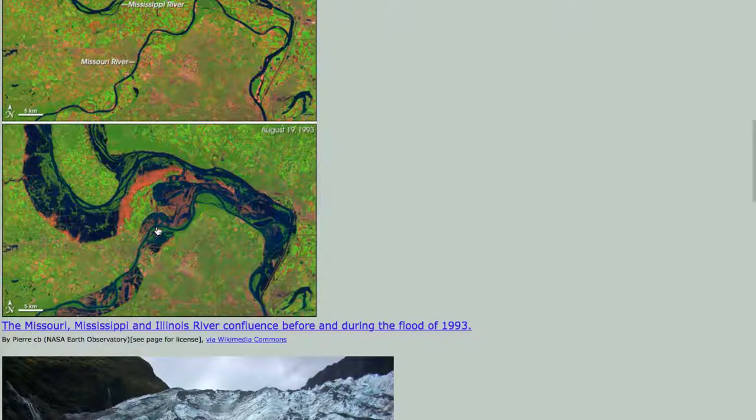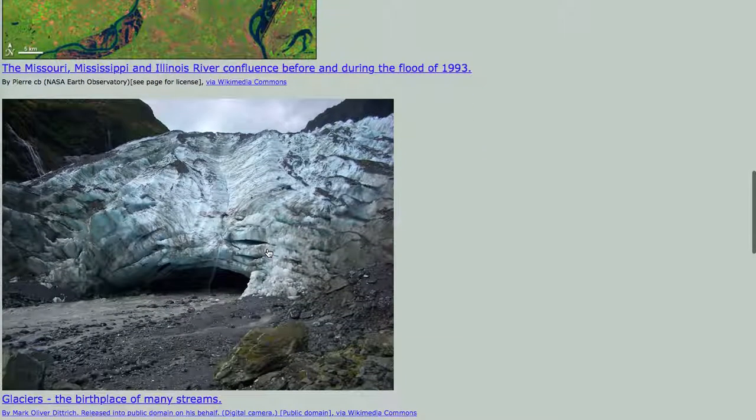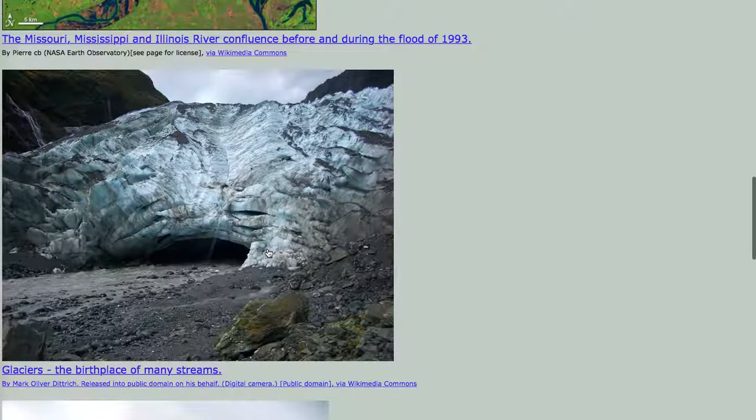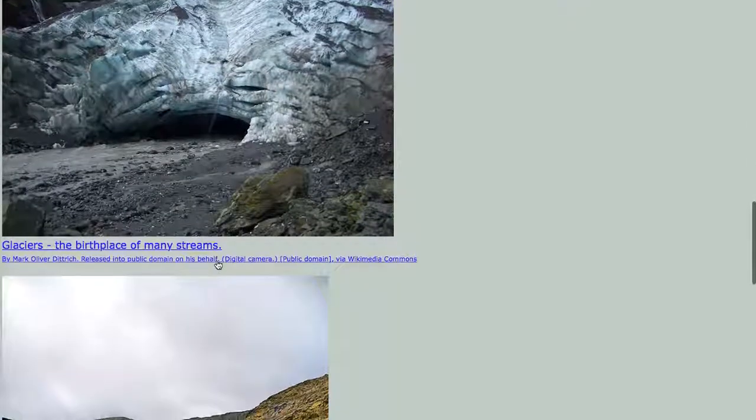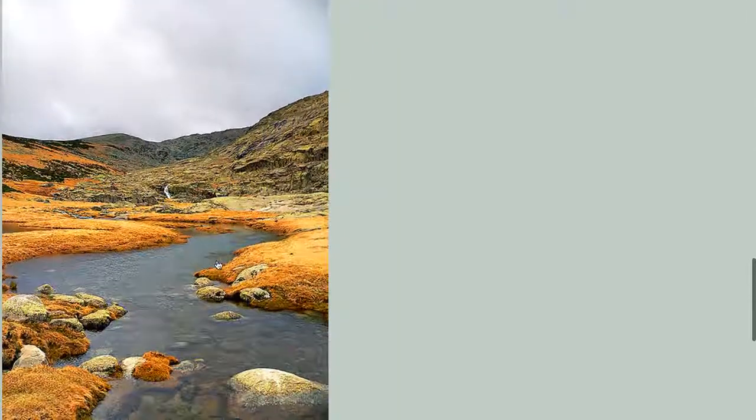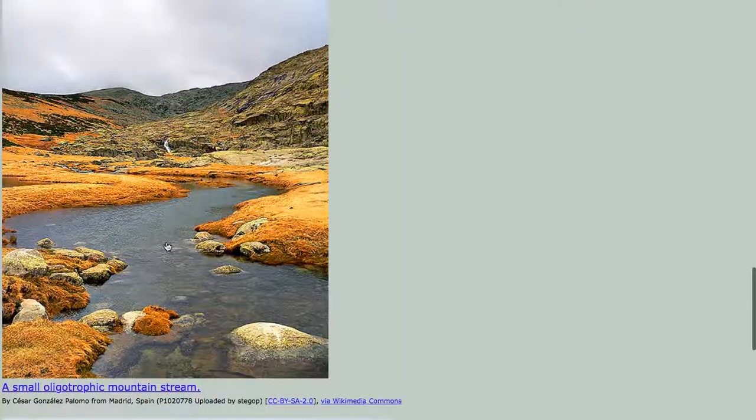This was the flood of '93. You can see how much flooding there was on the Illinois, the Mississippi, and the Missouri as the rivers met each other and flowed downstream. This is the birthplace of a lot of rivers in the world. This is a glacier, and this is the meltwater at the base of the glacier that's running downstream. This is typical. Now, this is an oligotrophic stream that's running down from highlands.